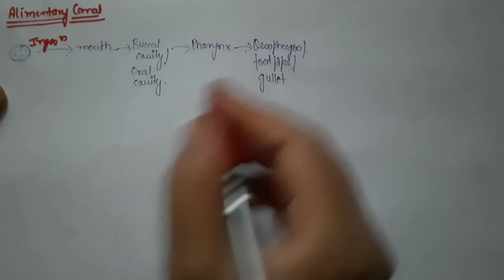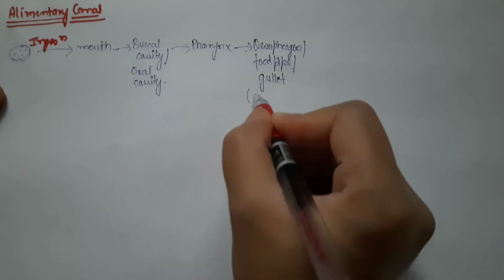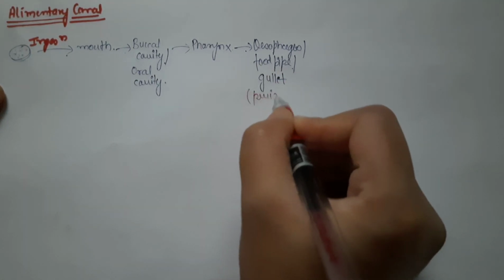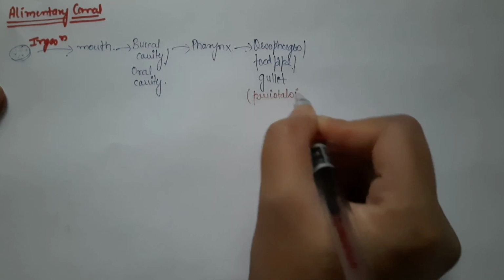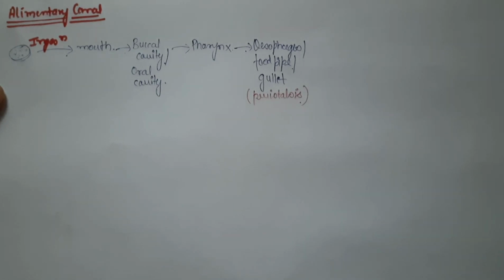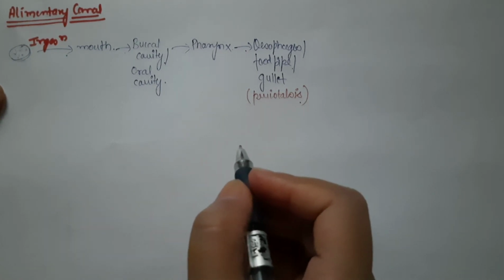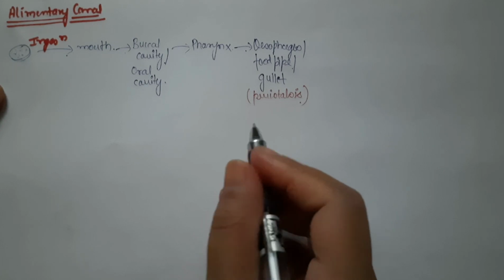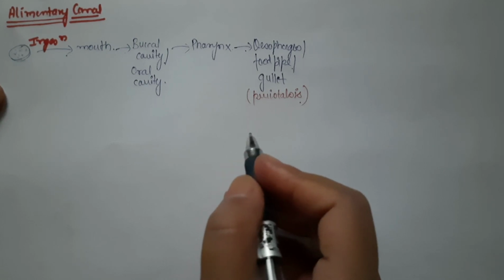Here, the food passes through a movement called peristalsis, or peristaltic movement. This peristaltic movement is the alternate contraction and relaxation of the muscles, moving the bolus. Bolus is simply the food mixed with saliva, right?